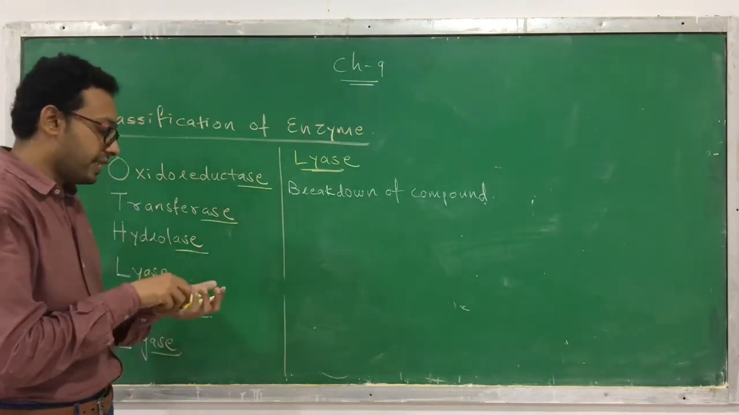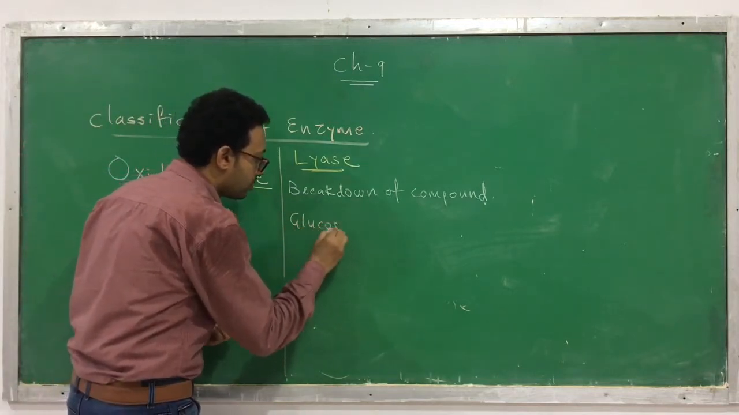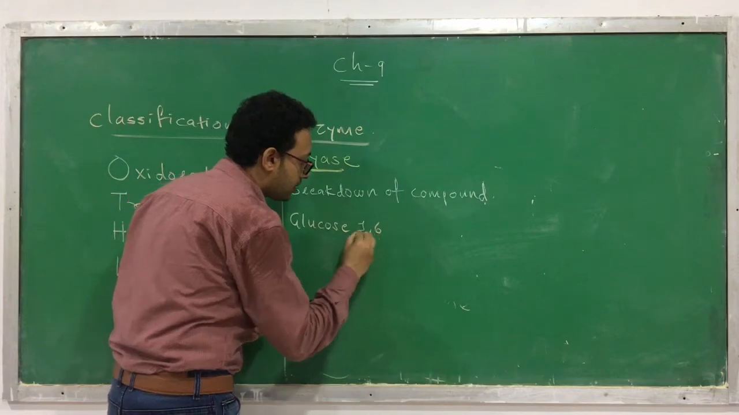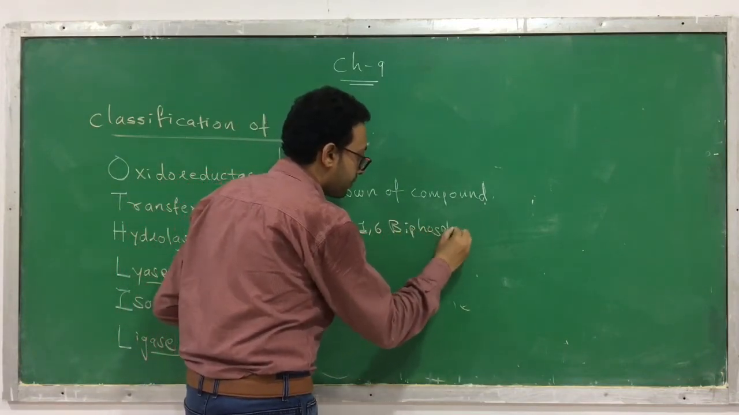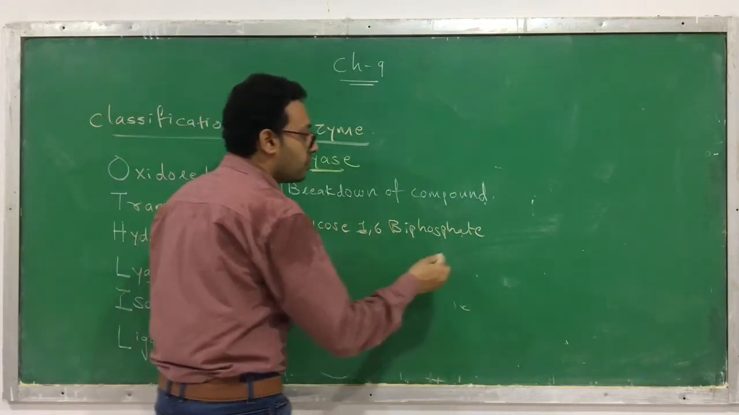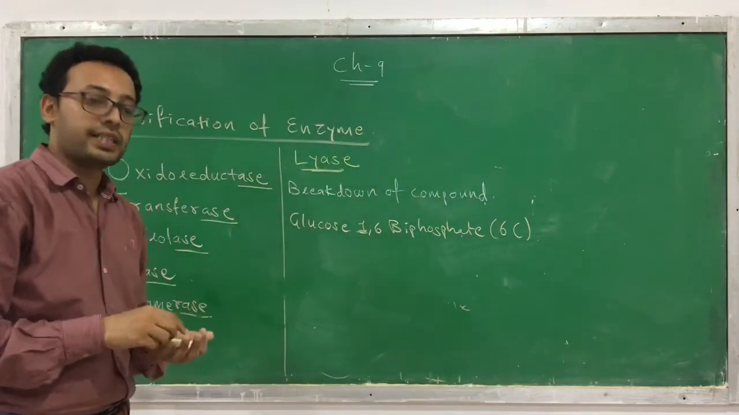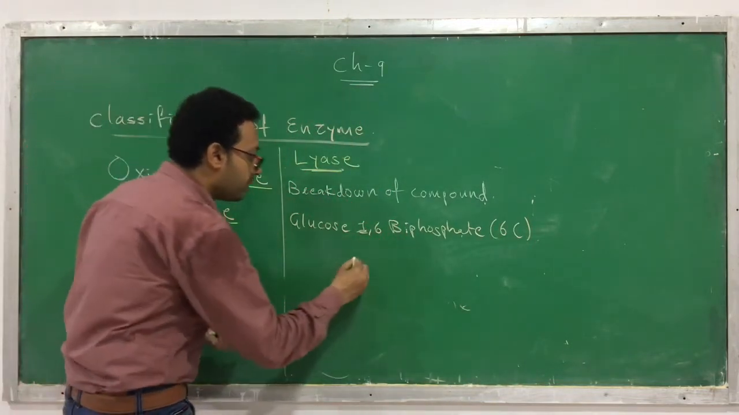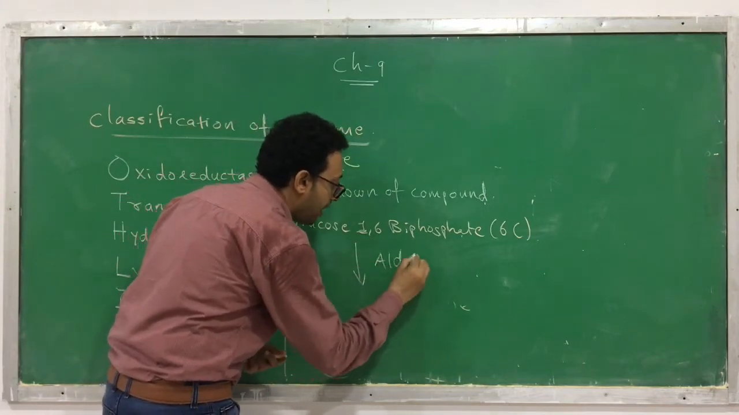Okay, let's see one example. That's glucose 1,6-biphosphate. Okay, now you know how many carbons it has. Glucose 1,6-biphosphate has 6 carbons. How many carbons are present? 6 carbons. Now this molecule gets broken down with the help of an enzyme called aldolase.